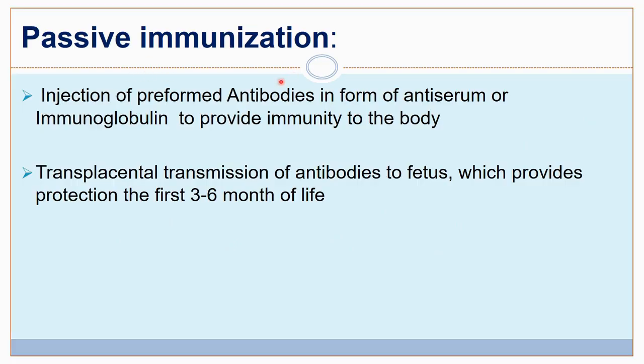Whereas passive immunity is injection of preformed antibodies in the form of antiserum or immunoglobulin to provide immunity to the body. The example of natural passive immunity is the transplacental transmission of antibodies from mother to the fetus, which provides protection to the baby for the first 3 to 6 months of life. So this is an example of passive immunization.